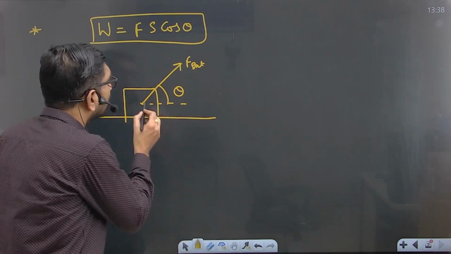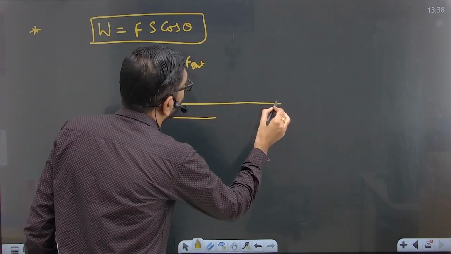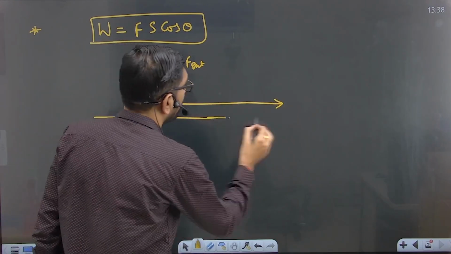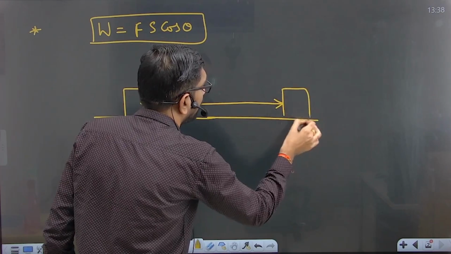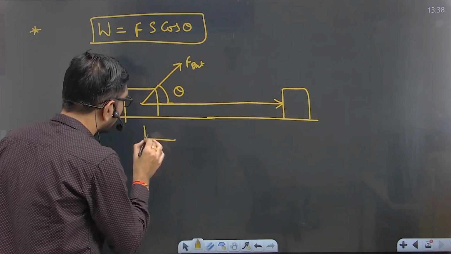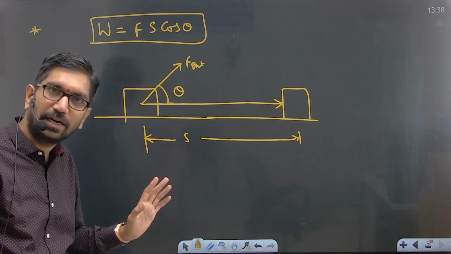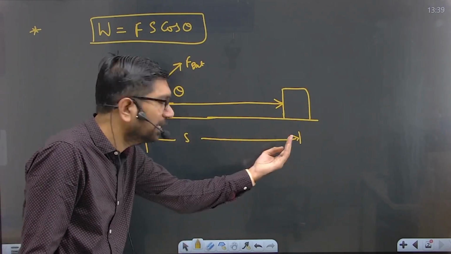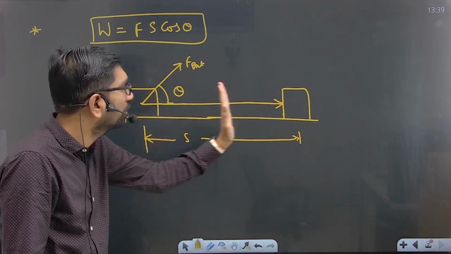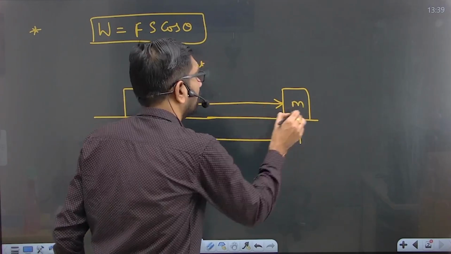Everyone knows that, sir, this will move in a forward direction. So finally it reaches here. So it travels some distance from here to here, correct?